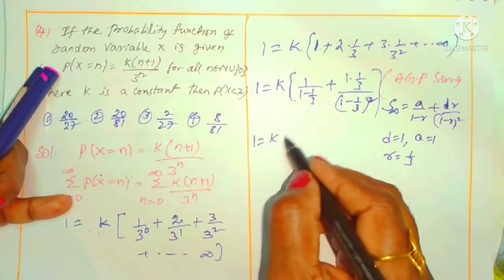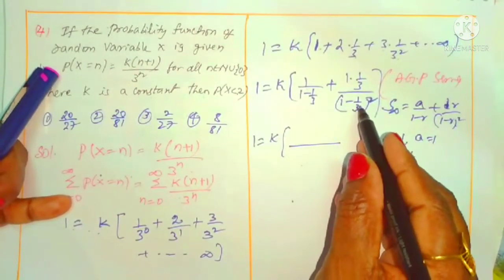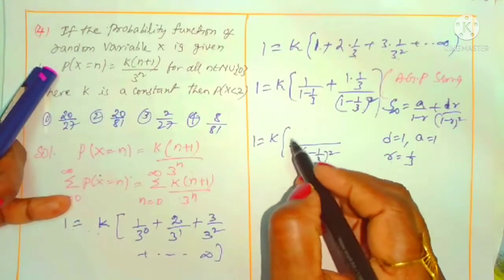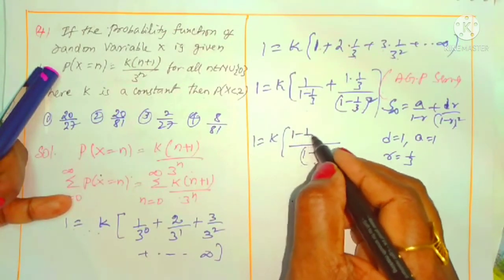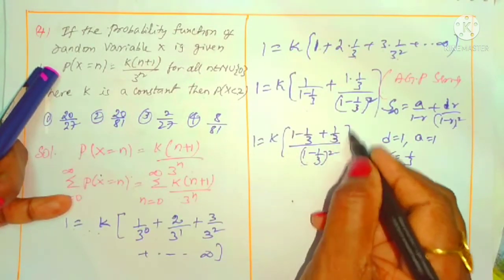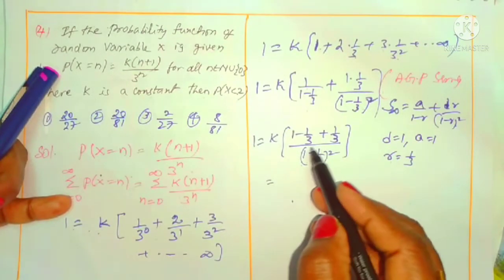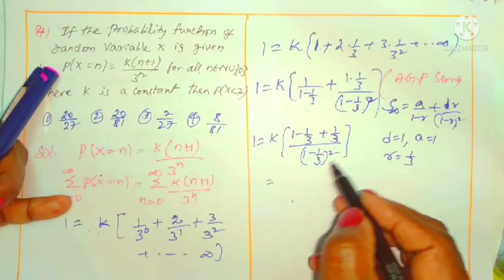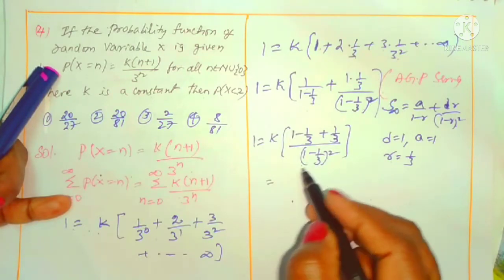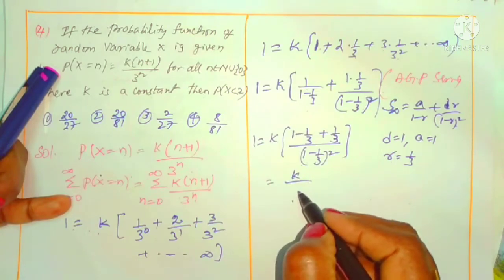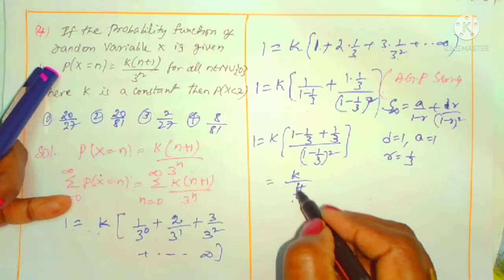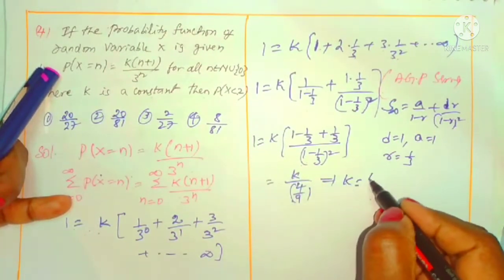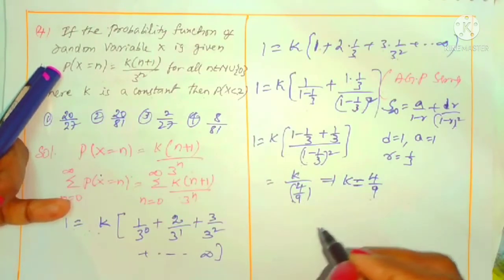Now 1 is equal to K into, what is LCM here? 1 minus 1 by 3 whole square is LCM. Here what is left over? 1 minus 1 by 3 already is there. We can multiply it 1 minus 1 by 3, here plus 1 by 3. Right? Calculation part you can understand from your side also. 1 minus 1 by 3, 1 by 3 cancel. 1 minus 1 by 3 whole square you can write 2 by 3 whole square. That is K by 2 by 3 whole square, means what? 4 by 9. So, by taking the cross multiplication, K is equals to 1 into 4 by 9 is 4 by 9. We got the K value.